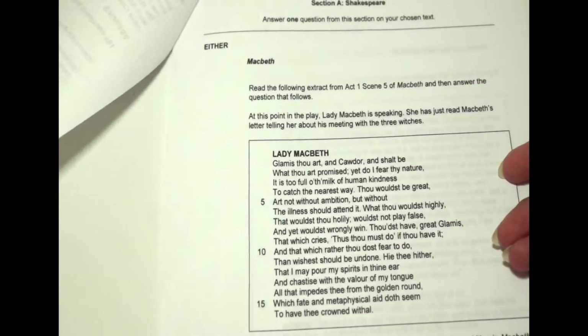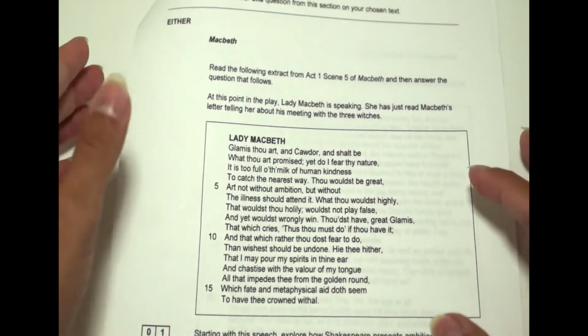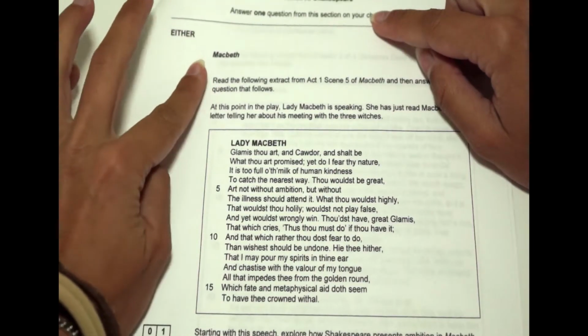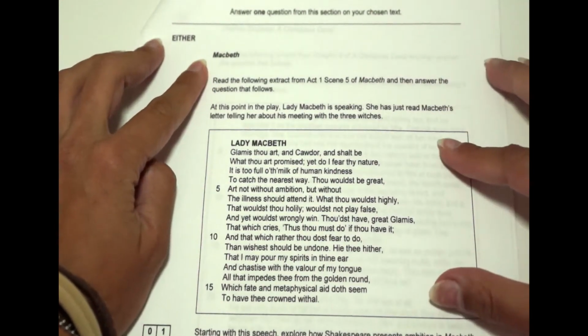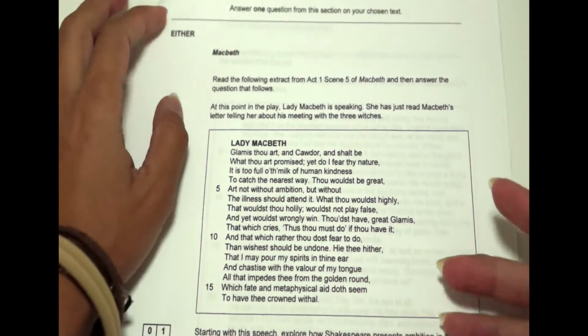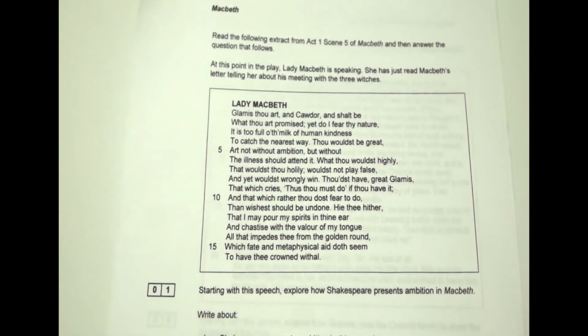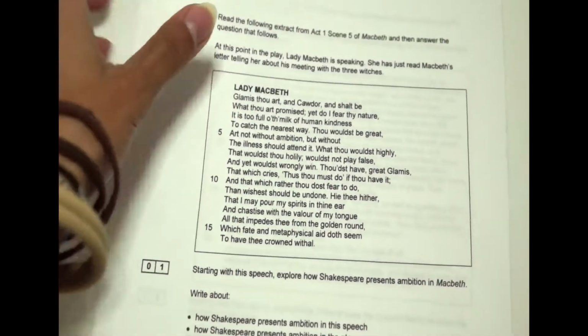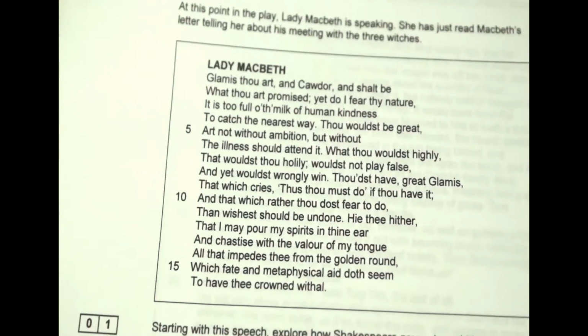In this paper that I've printed off, I have just printed off some that I was doing with my students. So in this, I've got section A, Shakespeare, so we've got Macbeth. And you'll be given an extract from the play, and then you will be required to write an answer to a question on it. So the questions are pretty standard. You've probably come across them before. So let's have a look at what we've got here.